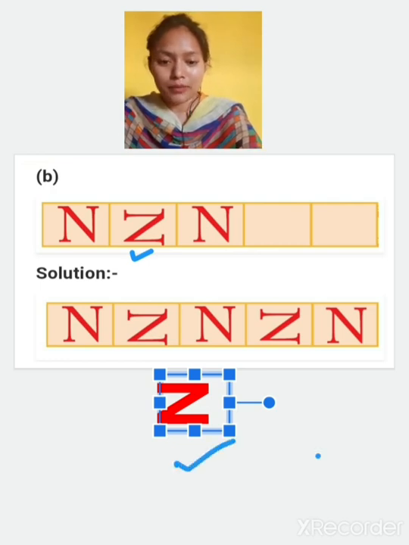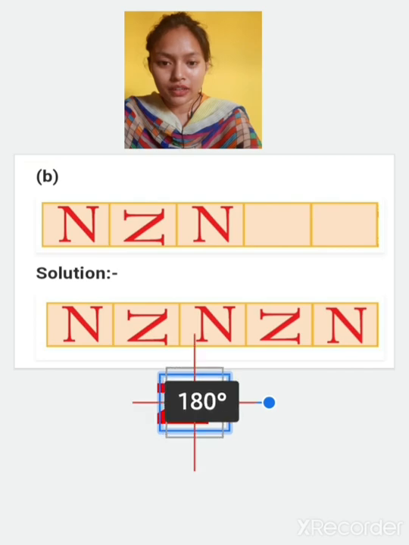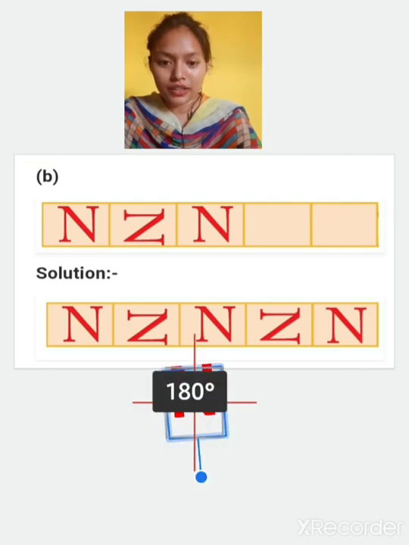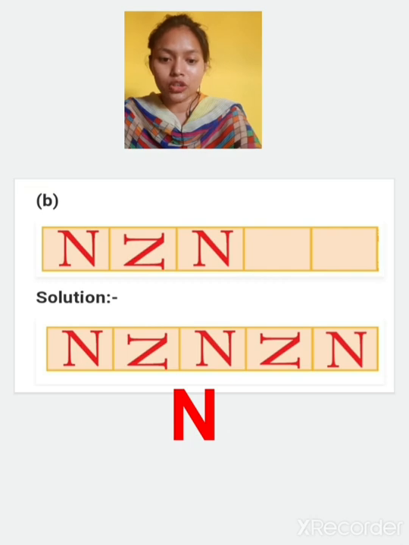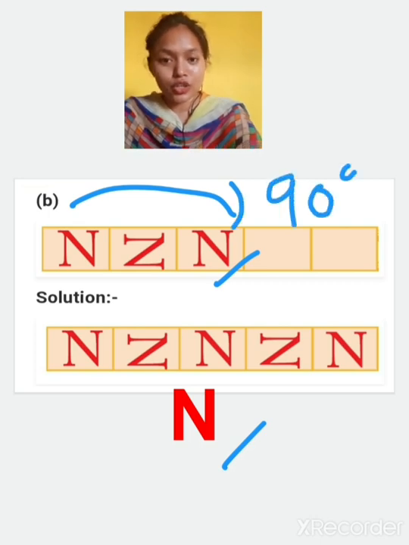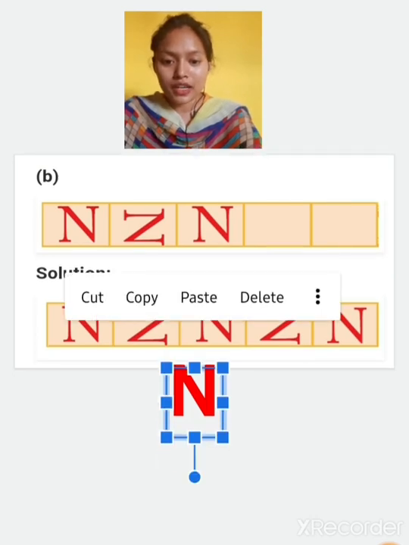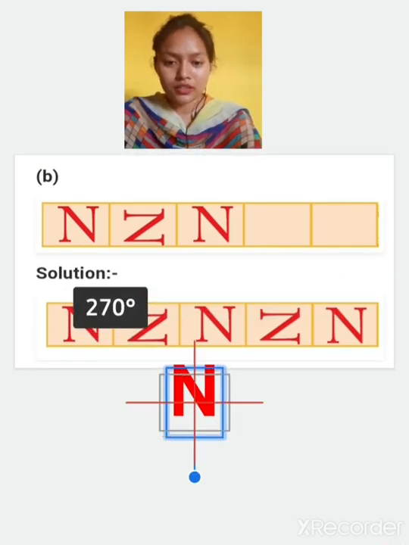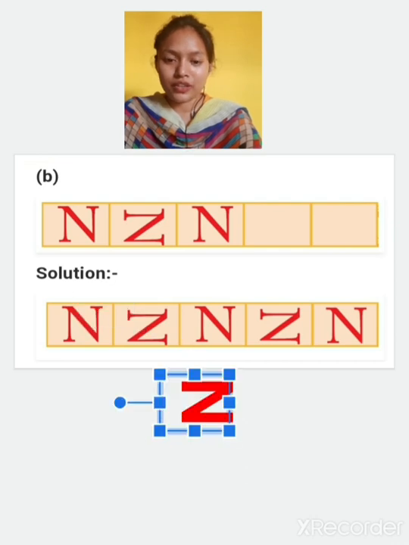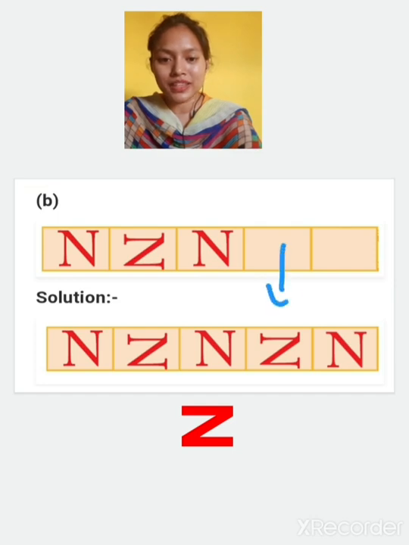Yes, they are same. Now because first we have rotated 90-degree. Now let's see again rotated 90-degree, what we will get. When we rotated it again 90, we got the figure like this. So means it is similar to this one. So means in this pattern, what is there? 90-degree rotation is there. So now again we will rotate this 90-degree and see what next figure we will get. Again rotate it 90-degree. So what we get? A figure like this. So means what will come here? This will come in place of this.